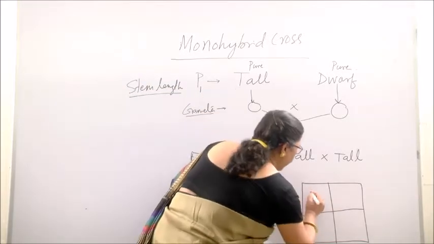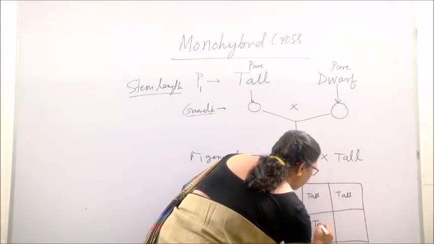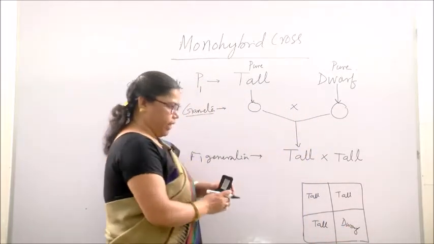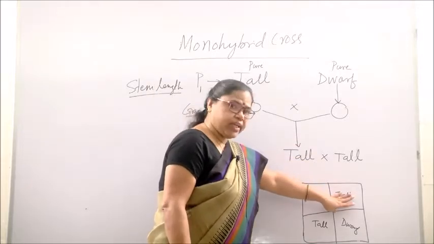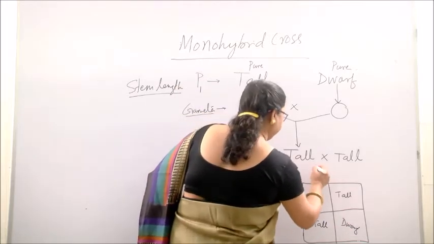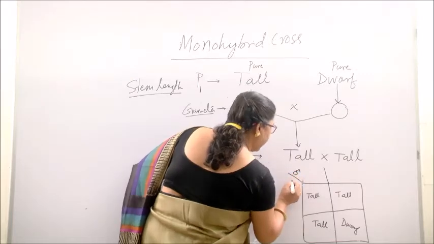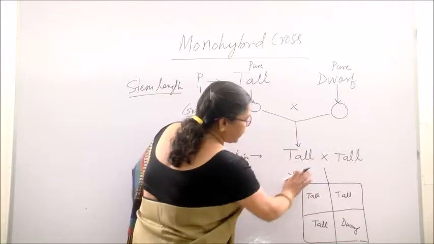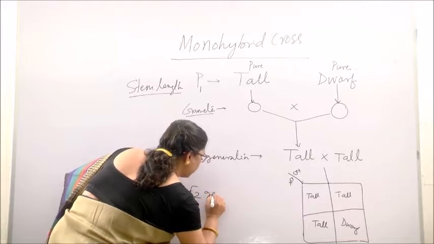He found that 3 of them are tall and only 1 is dwarf. That means the ratio is 3 tall and 1 dwarf in the F2 generation. Clear? There are male gametes and female gametes, and a cross between them produces tall and dwarf in the F2 generation.